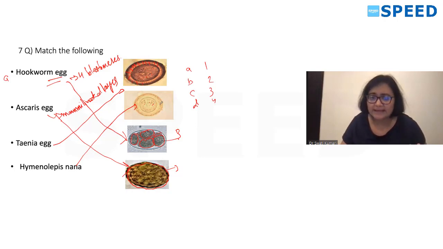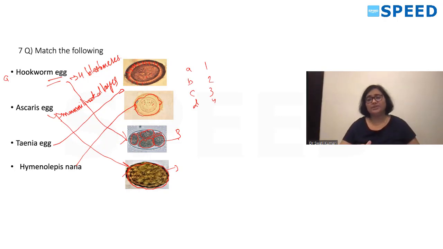And a flagellated layer membrane will be there, so you can see it around this. So this is your H. nana egg. You should know about this, as it has been asked. You have chances that other egg pictures will be given and asked in your upcoming entrance exams.